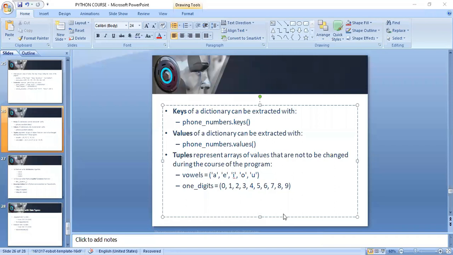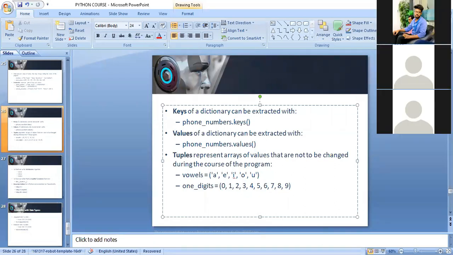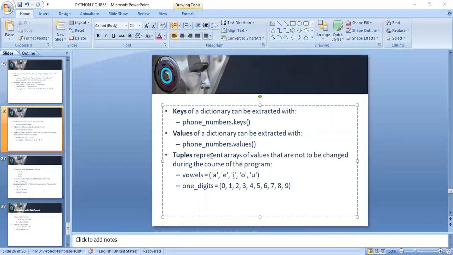Wait, we have some... Is it audible now? You can unmute yourself and you can say that. Yes. If someone has any doubt or you cannot hear my voice, you can unmute and you can ask for it. Yeah, actually, I have a question.